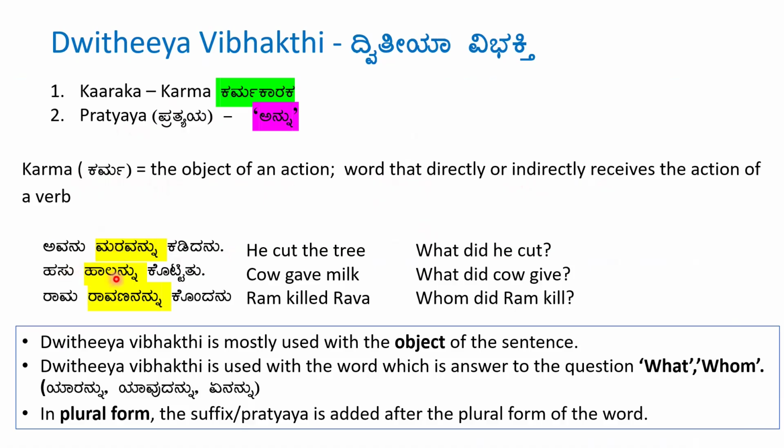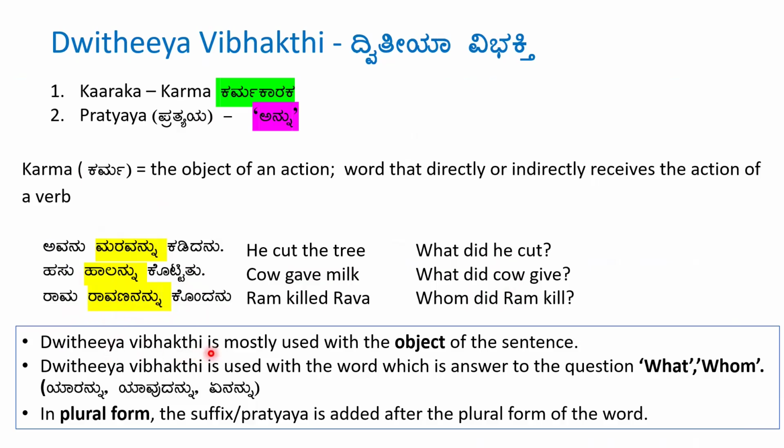Hasu halannu kottitu. Cow gave milk. So what did the cow give? Milk. So Halu is the object of the sentence. With Halu we add Annu. Halannu. Rama Ravananannu kondanu. Whom did Ram kill? Ravana. So Ravana is the object and with Ravana we use Dvitiya Vibhakti.